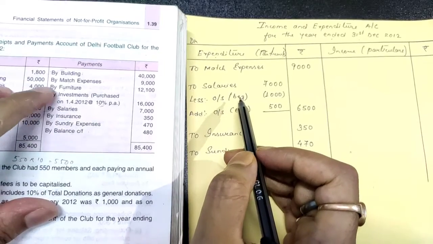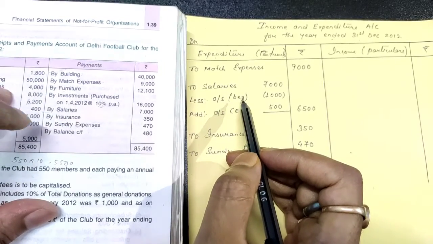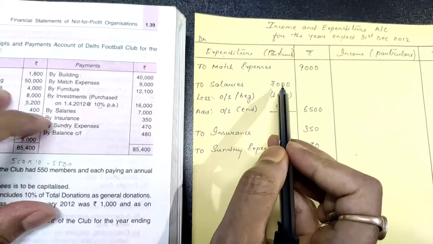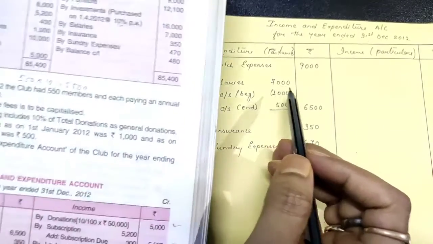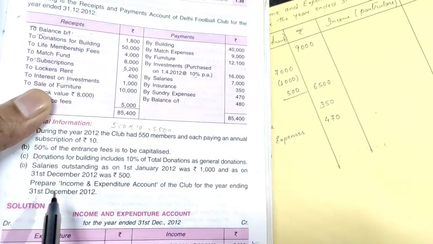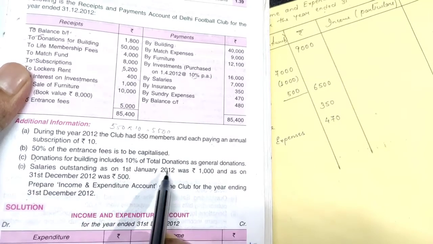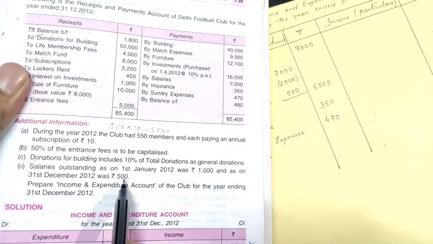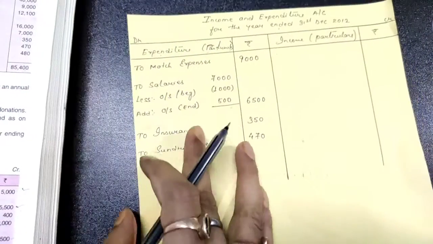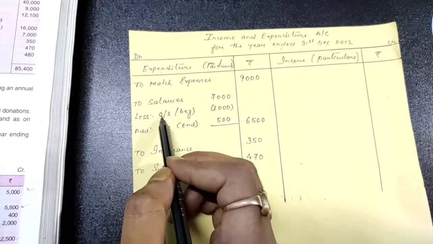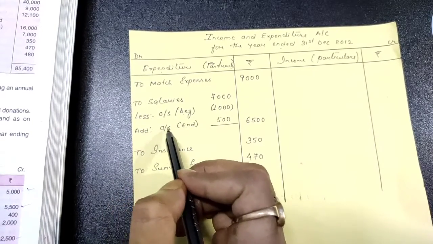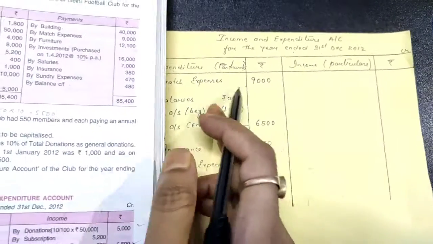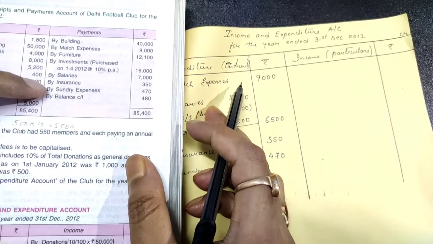Okay, then what you have, furniture, it will not be recorded. Investment will not be recorded. Salaries, so I wrote here to salaries and I wrote the amount 7,000 inside because there is an adjustment with this. Now the adjustment was, it is very clear here, salaries outstanding on 1st January 2012, the opening outstanding, and this is the closing outstanding. So opening outstanding will be minus and closing outstanding will be plus. So that's what I have done here. You can see less outstanding, OS means outstanding, beginning 1000, add outstanding end 500. By solving this, how much did I get here? 6500.